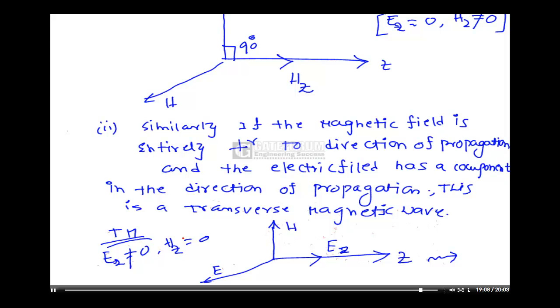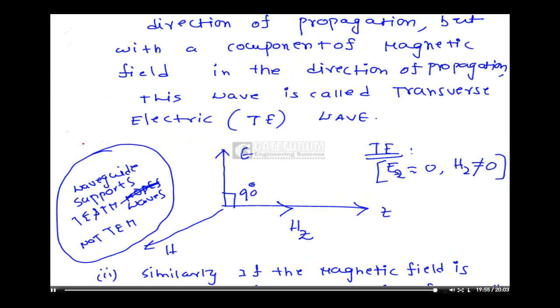That is a higher level topic, so I am not discussing it here. Generally, a waveguide supports TE and TM modes, or TE and TM waves, not TEM, transverse electromagnetic. So this is a very important point.